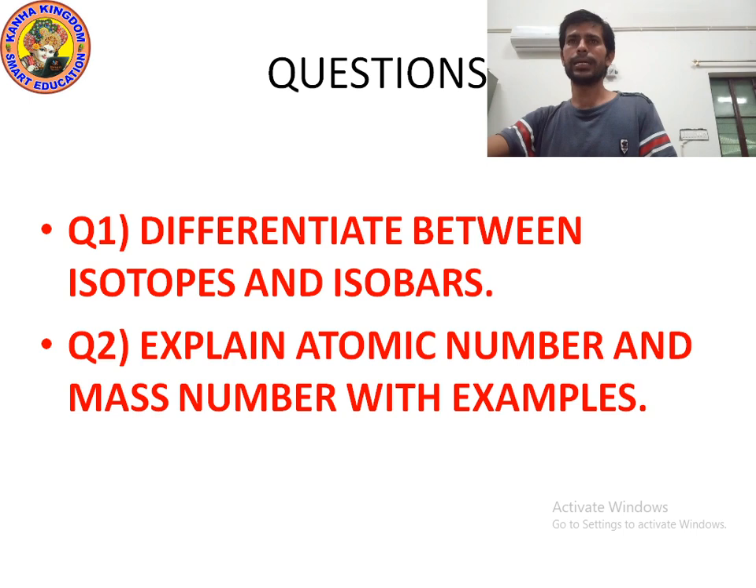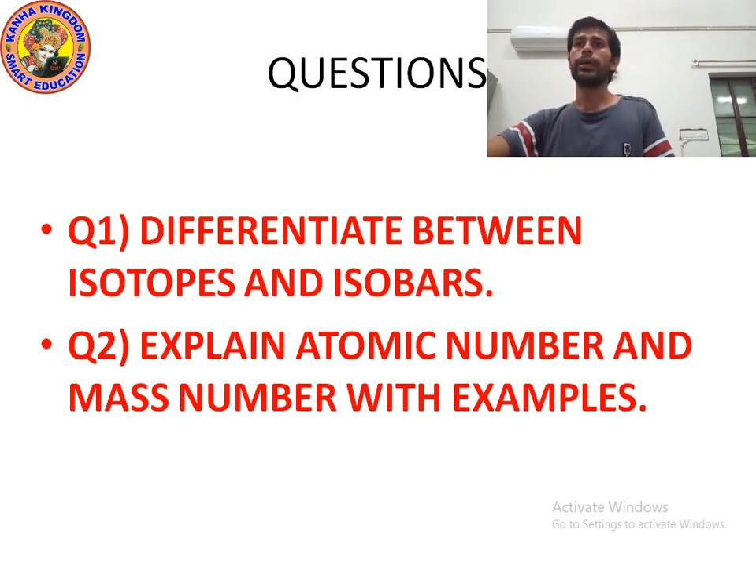And can you give me an example of isobars? Yes, calcium and argon both have different atomic numbers. For calcium the atomic number is 20 and for argon 18, but both have the same mass number, which is 40. Okay, I hope you understood.